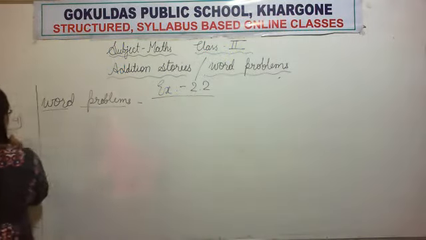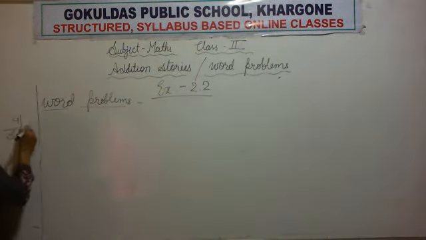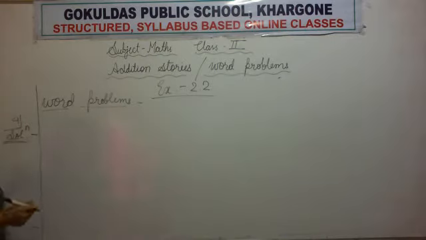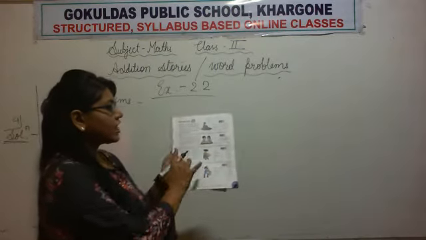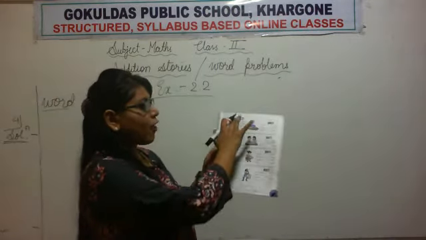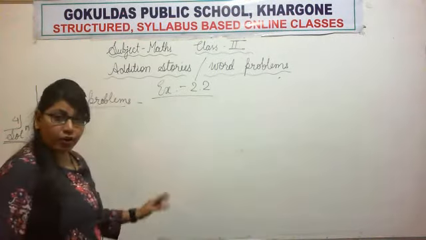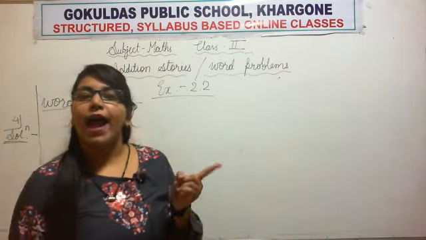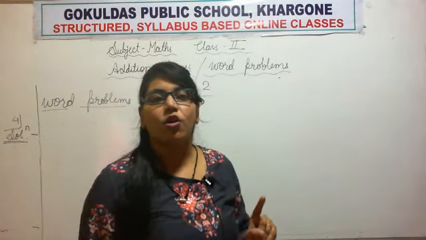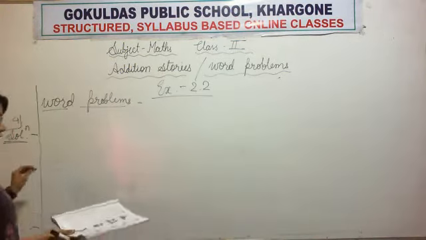So again we will write solution, and all of you must write the questions they have given, all the word problems they have given. You have to write in your copy. Here I am not writing, but you have to write the questions in your copies. Okay. Solution.